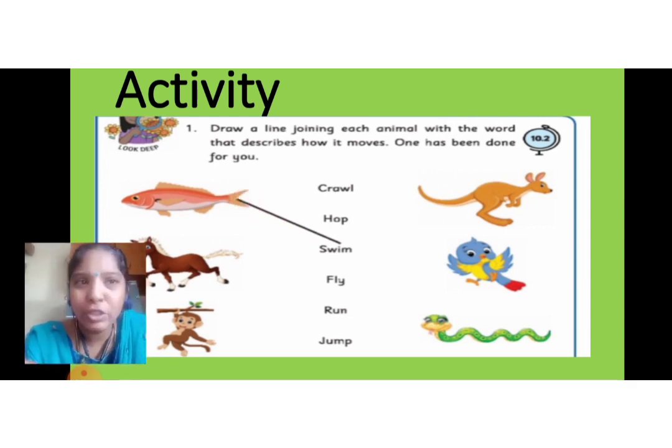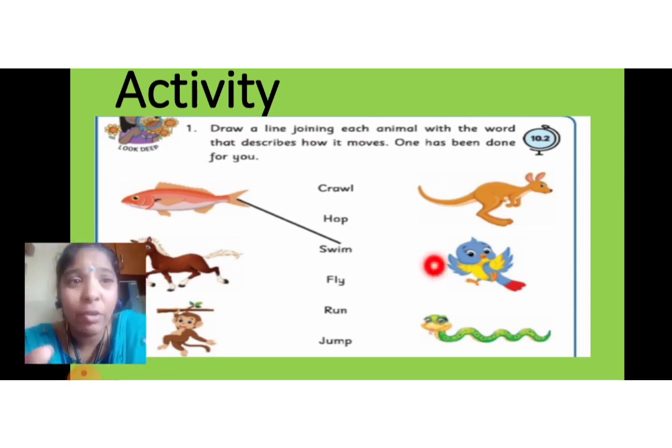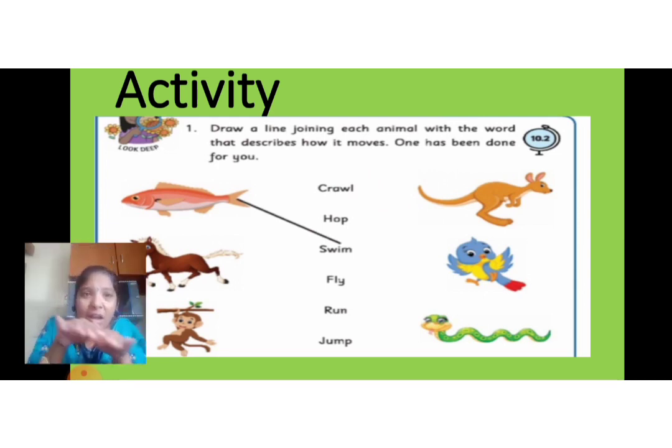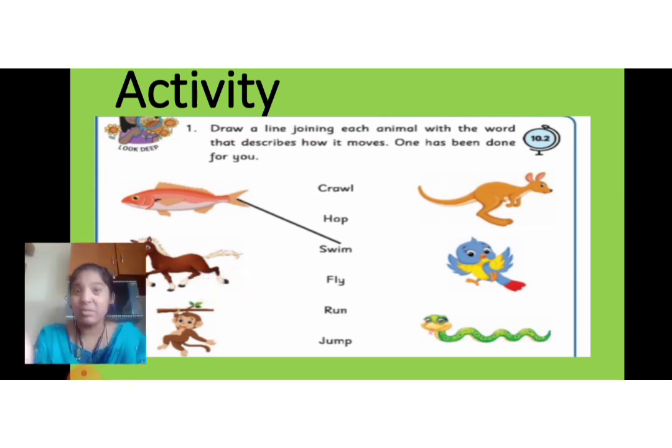What does the kangaroo do? It hops. Wow, super. What does a bird do? The birds fly. What is the snake doing? The snake climbs on the ground. What does the monkey do? The monkey jumps, tree to tree.